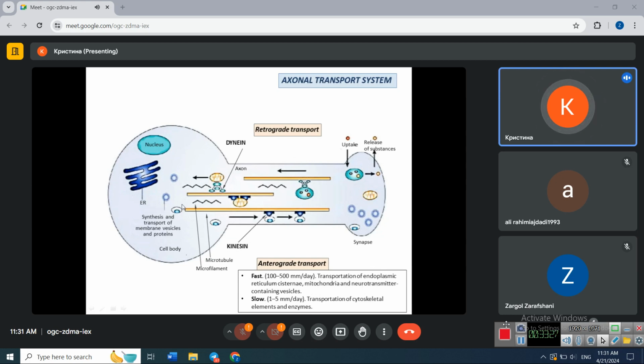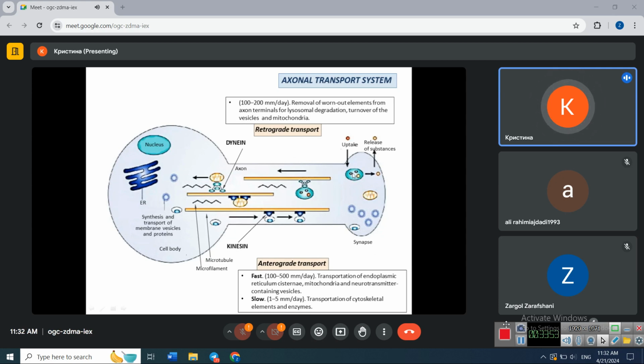So they should be transported to their place of functioning via the anterograde transport. And we have slow transport. It is the transportation of cytoskeletal elements and enzymes, which are needed for maintaining the shape of the axon and for its growth.